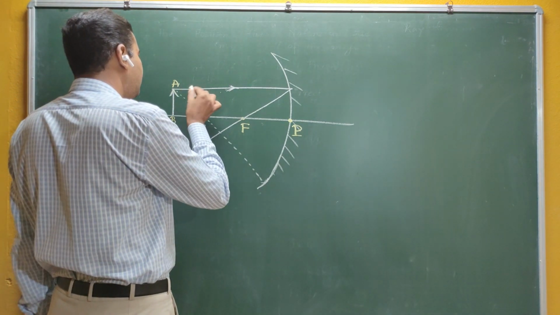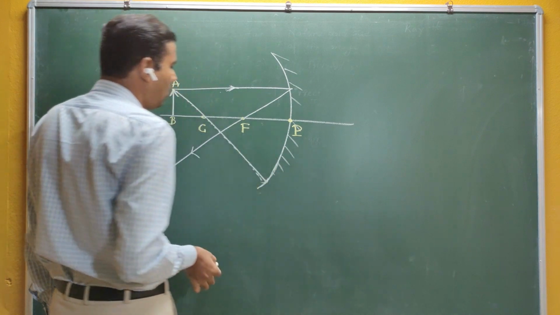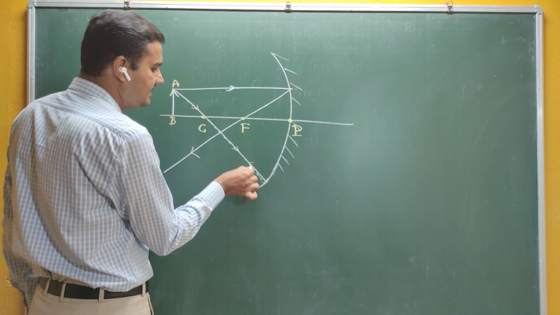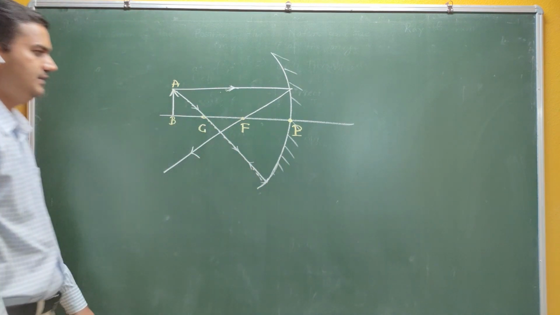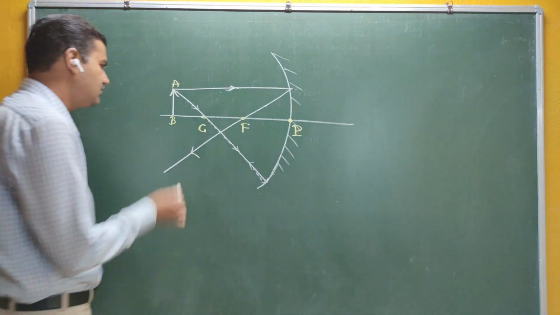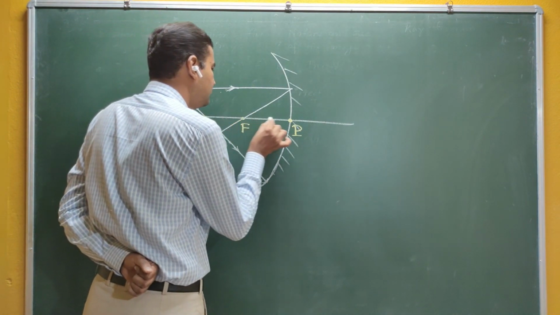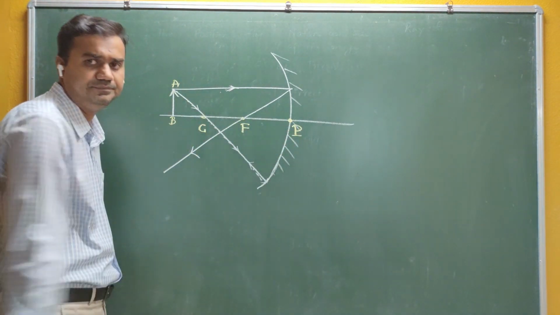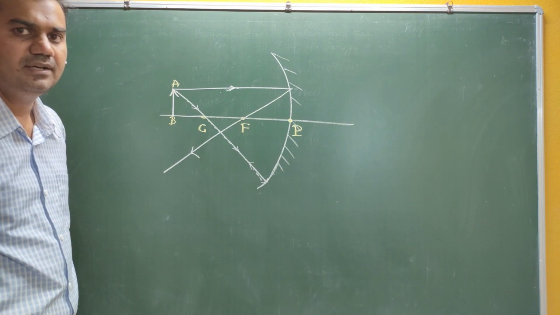That means if you start from A, it passes through C, it falls on the concave mirror, and it gets reflected back as i is equal to 0, r is equal to 0. And the third one starts from B, it passes through C, it passes through P, again it becomes a normal, and again it gets reflected back here. For the formation of the image, these three rays are enough.